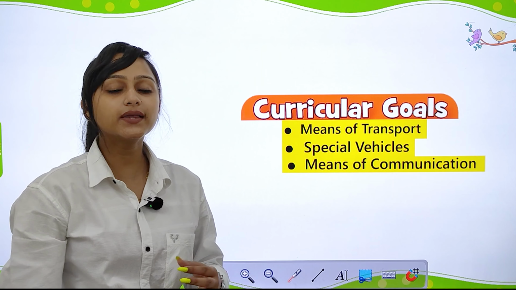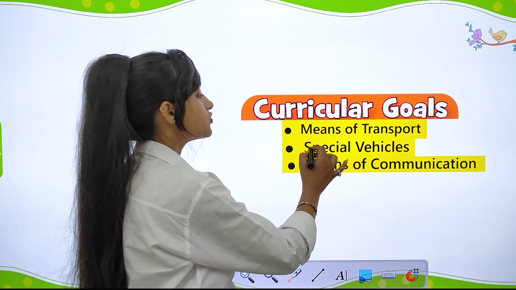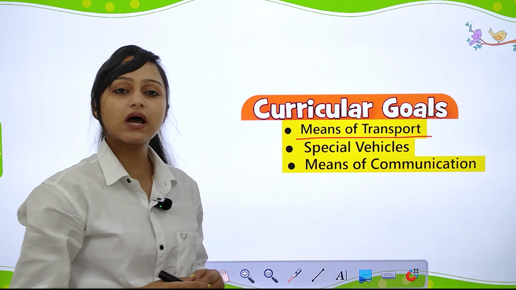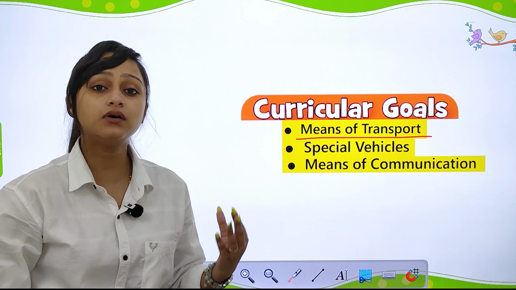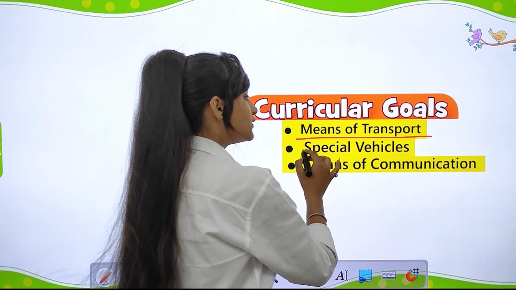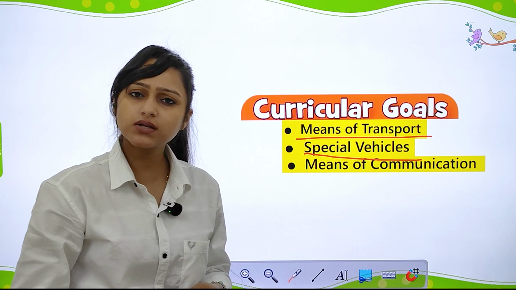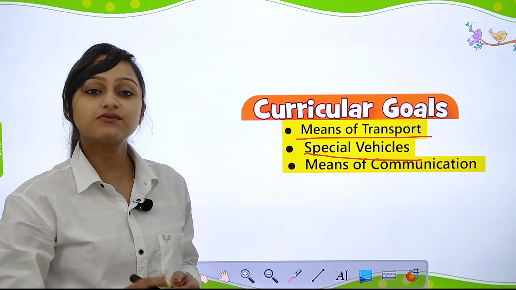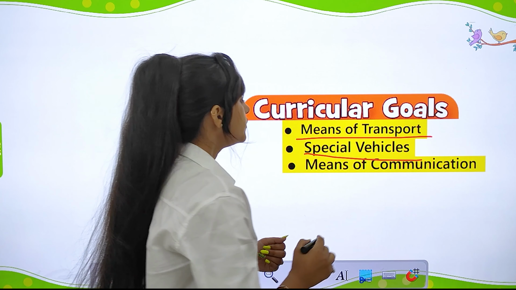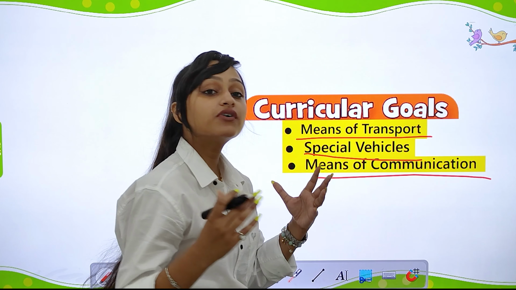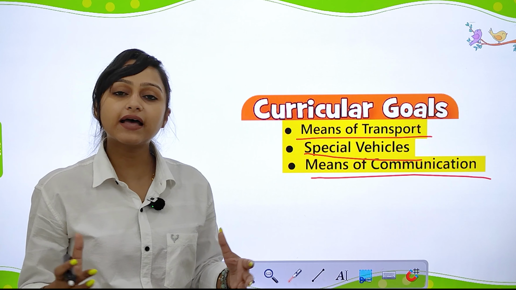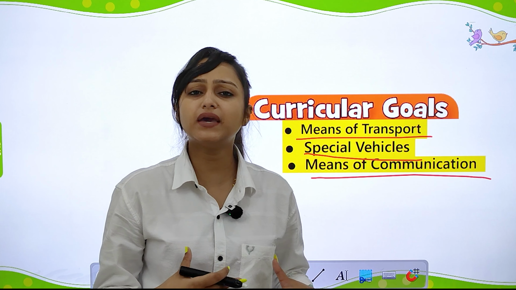So first we are going to study in this chapter the means of transport. There are three means of transport: land, water and air. Then we are going to study about special vehicles. You know what they are? Ambulance, fire extinguisher. Then we are going to study about means of communication, that is mobile phone, email, anything.